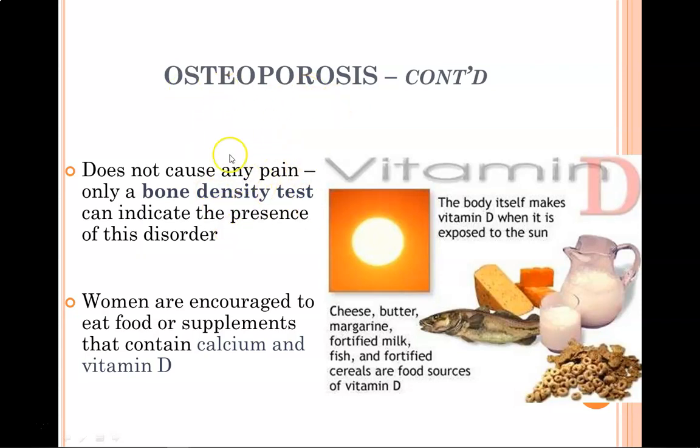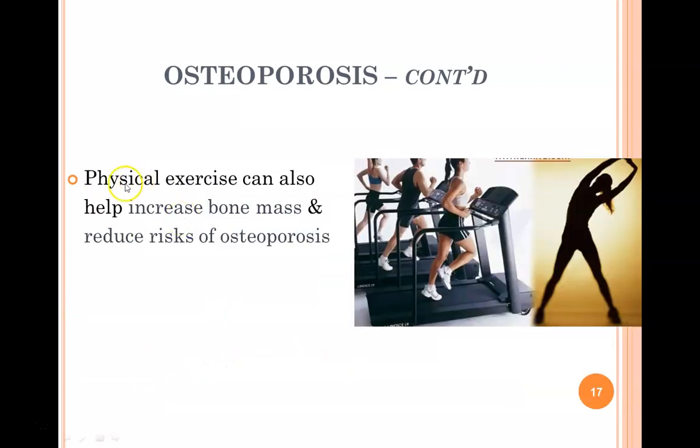Since osteoporosis doesn't cause any pain, at least not until you break your bones, only a bone density test can indicate the presence of this disorder. To reduce the onset and development of osteoporosis, people are encouraged to eat food or supplements that contain calcium and vitamin D, as these two will improve bone health. Meanwhile, physical exercise can also help in increasing bone mass and reducing the risks of osteoporosis.